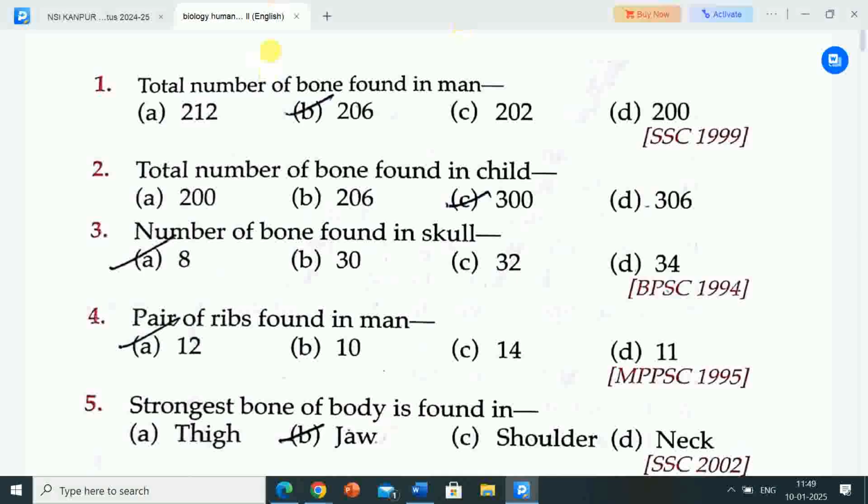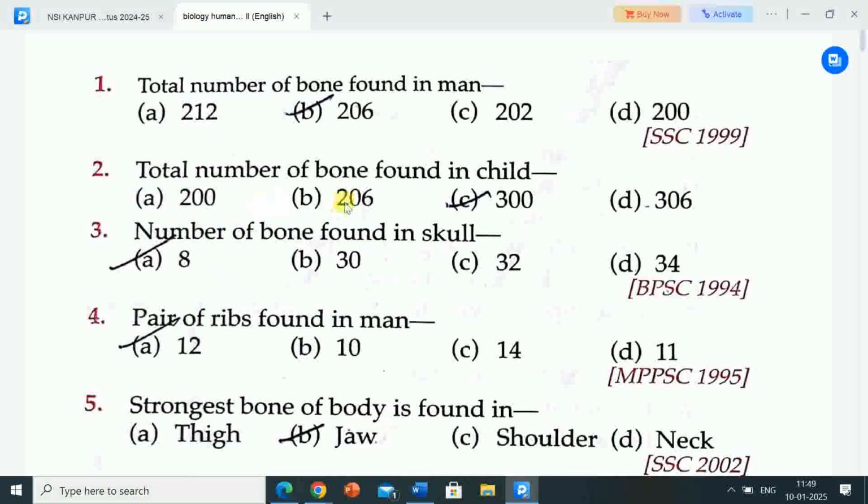Here first question is total number of bone found in man. Options are A 212, B 206, C 202, D 200. Correct answer is option B 206. Total number of bone found in man is 206. So total 206 bones are found in man.